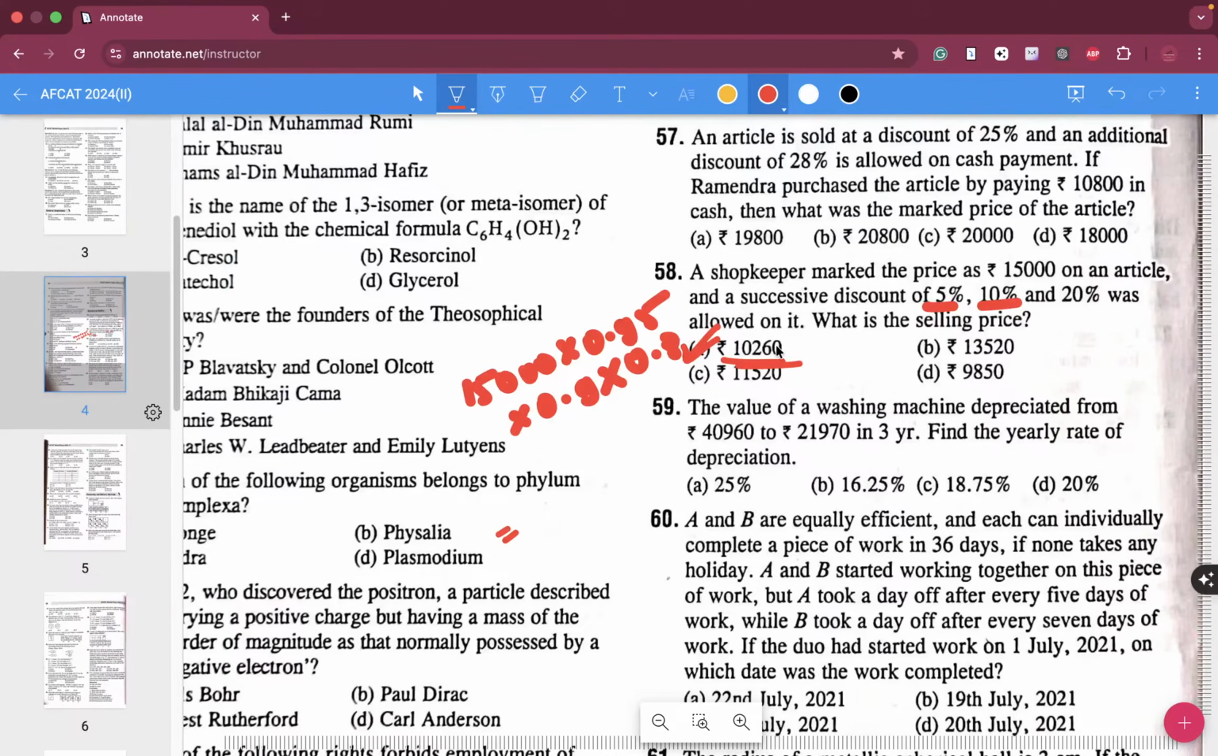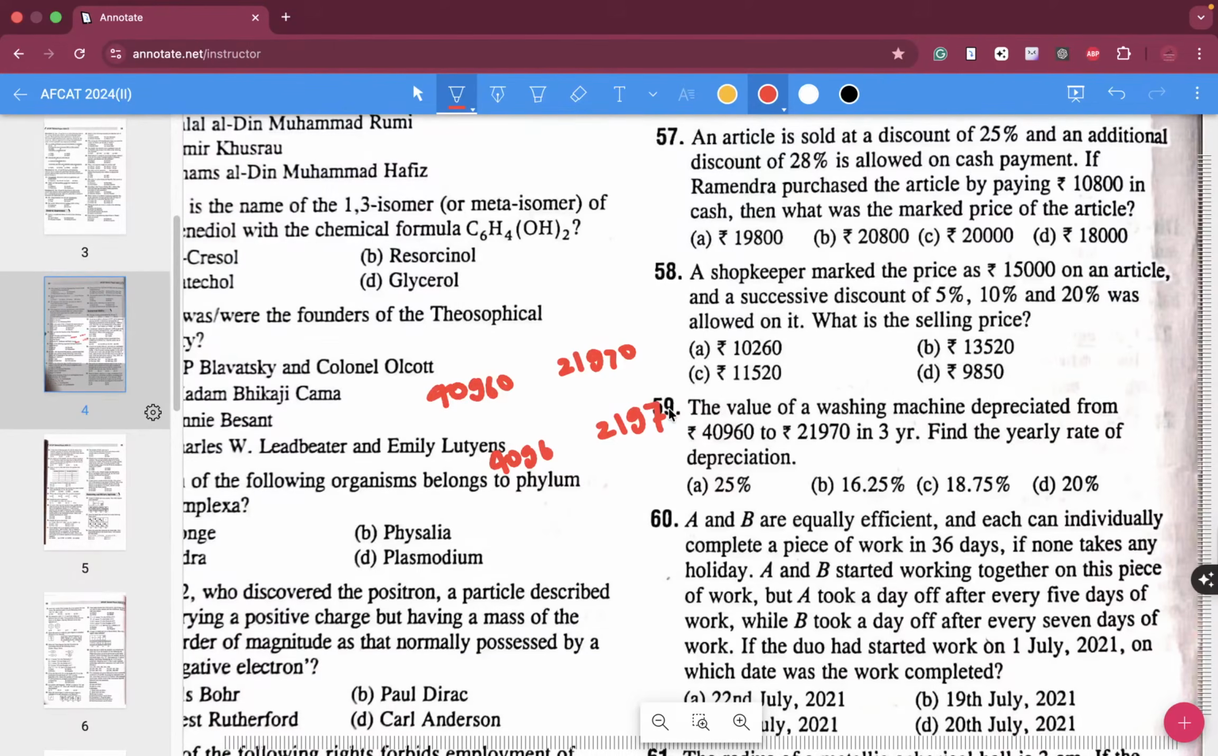Now we will move to the next question. The value of a washing machine depreciated from 40,960 to 21,970. In terms of ratio, I'm writing that 4096 has become 2197.